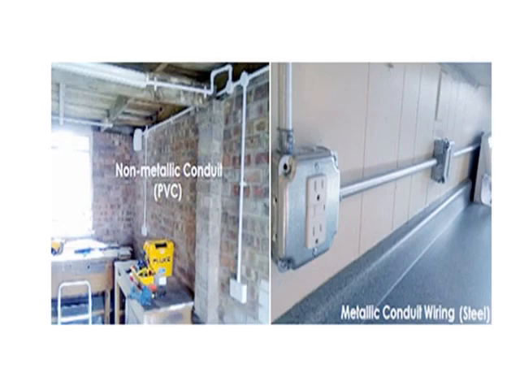This diagram shows two types of conduit wiring. On left hand side it is PVC conduit, and on right hand side it is metallic conduit wiring, that is of steel.